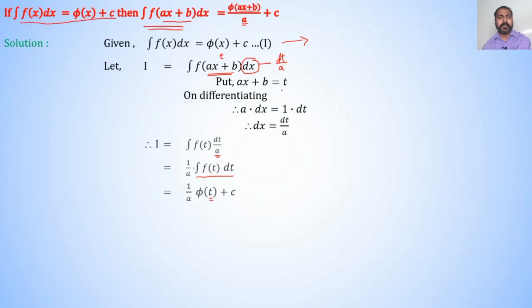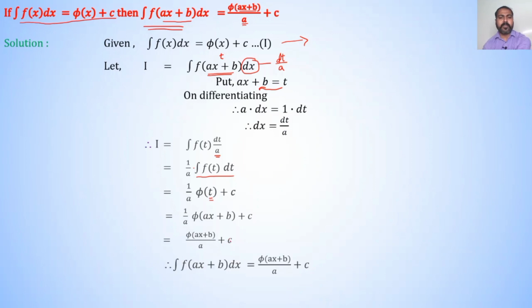Replace t by ax plus b. Therefore, I is equal to 1 upon a into phi of ax plus b plus constant of integration c. Therefore, I is equal to phi of ax plus b divided by a plus c.